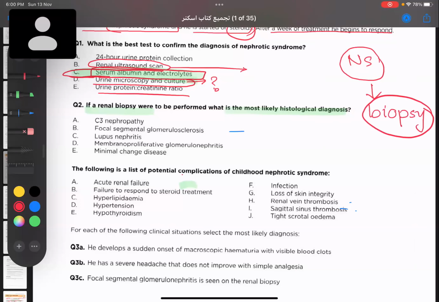Minimal change disease? Yes, minimal change disease. This is the commonest one. You'll find nephrotic syndrome, especially in children, causes minimal change disease. Okay. What about C3 nephropathy, focal segmental?